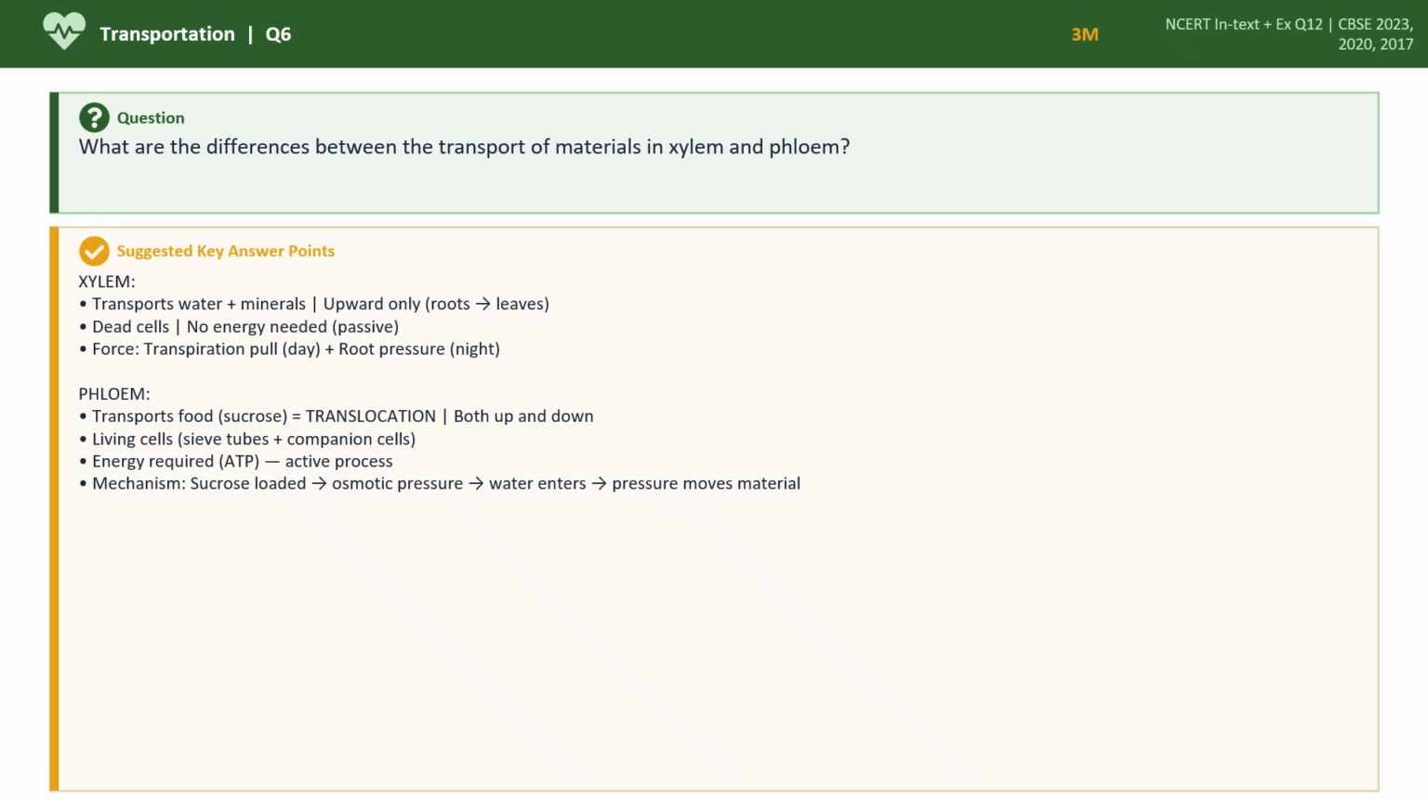Here the living cells are sieve tubes and companion cells, and the energy required also, a very active process, takes place. And the mechanism is, because of this sucrose is loaded here, osmotic pressure. So water is entering and pressure moves the material from the higher to the lower region.